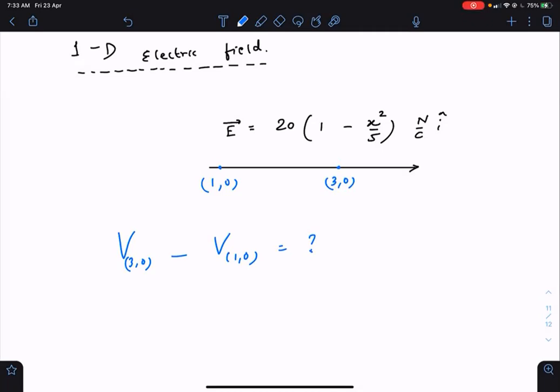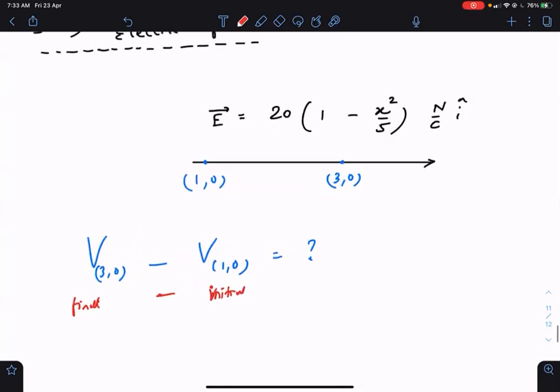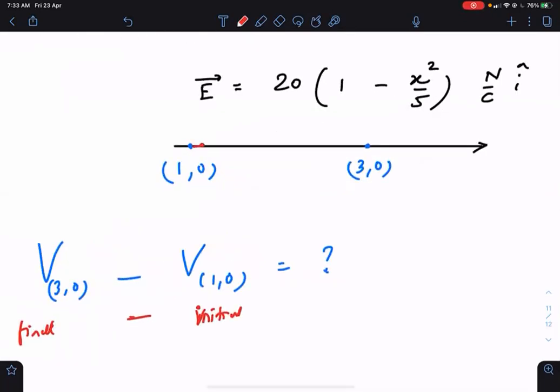Then what you do is, you take a charged particle from the initial point. We always write final minus initial: delta V, difference in potential, change in potential, final minus initial. Which means initially you are at 1 and finally you are at 3. So you go from 1 to 3. By the way, let me draw the origin also. Origin will be somewhere here. While going from 1 to 3, you divide the entire displacement into small parts. Let us say that you have already reached x from origin, and for the next dx displacement of this 1 coulomb charge, let's say you have already reached P.